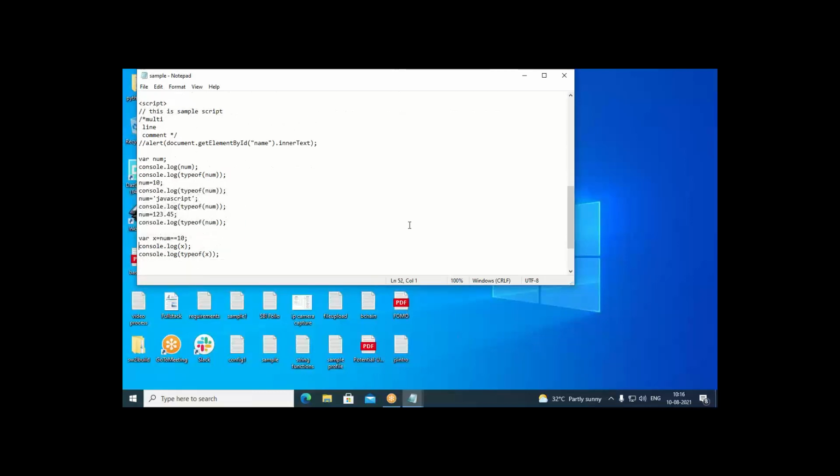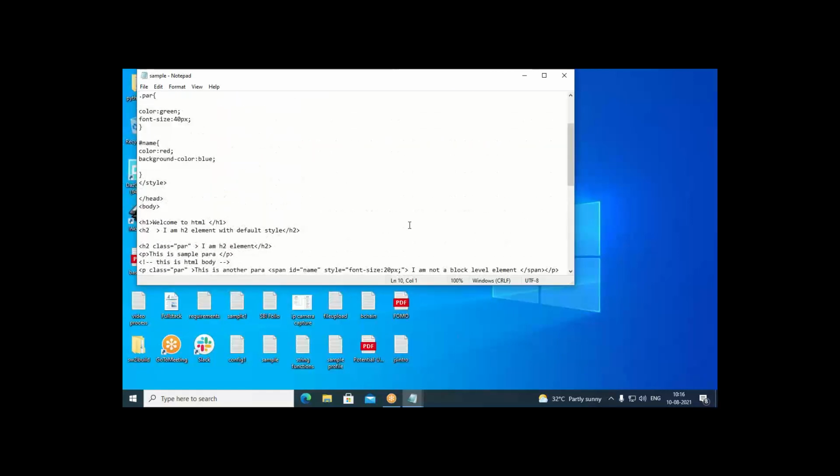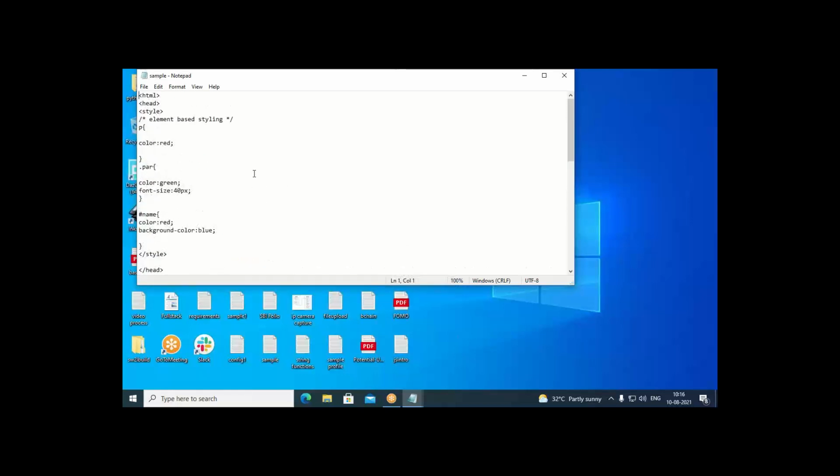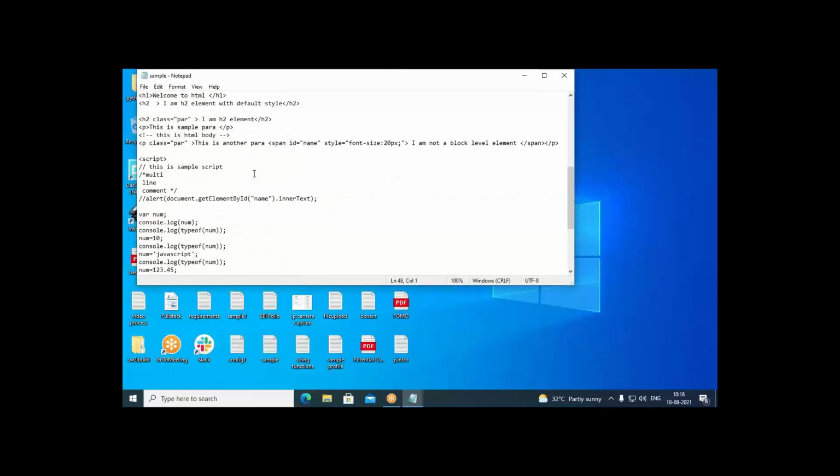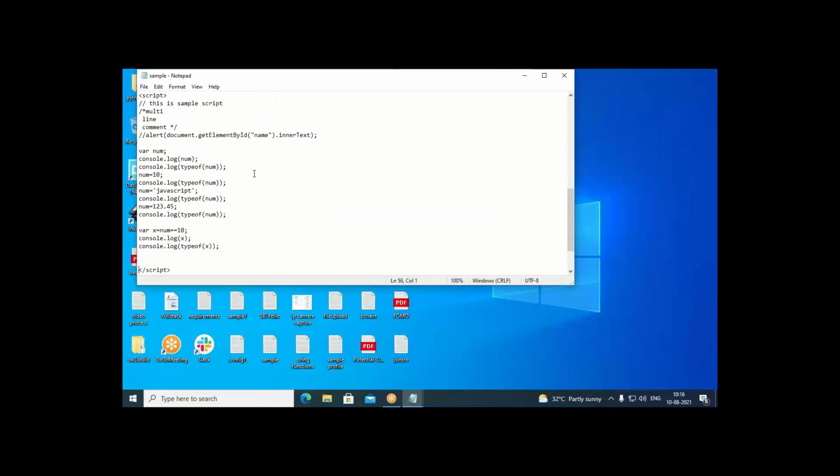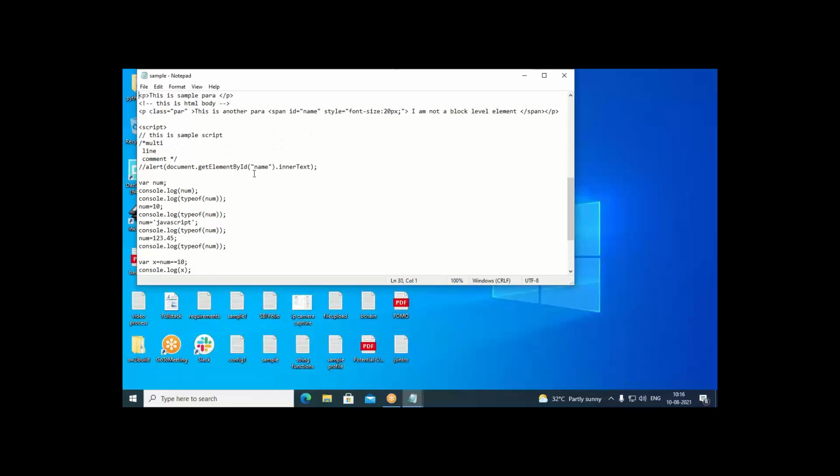Where we can write a script block, yesterday we discussed it. A script block can be written anywhere, wherever you want to write. Normally, we write that in the head part of the HTML document. But it need not be written there. Somewhere else in the bottom also you can write, or somewhere in the body. So script actually gives behavior to the HTML elements. Using script, we can manipulate HTML elements.